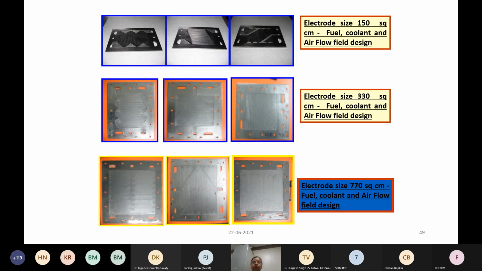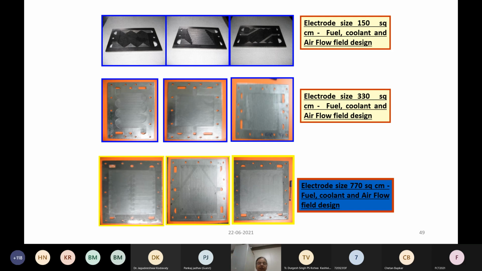So these are some of the exfoliated graphite plates that have been made in our center. We have a technology for that, and we use these. These are molded plates actually. They are graphite, but because it's an exfoliated method, the processing is different. As a result, we get what is like a stamped plate. So your flow field design is already formed, so we can use them directly in the fuel cell.